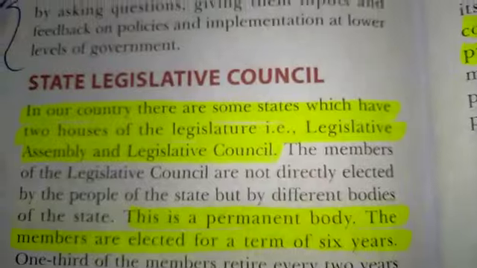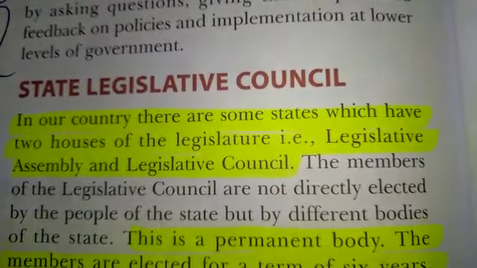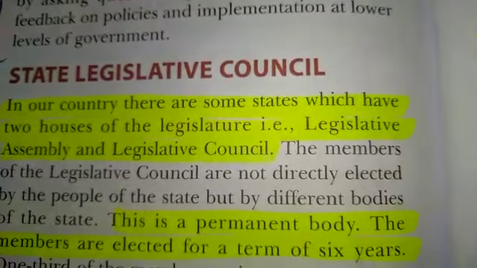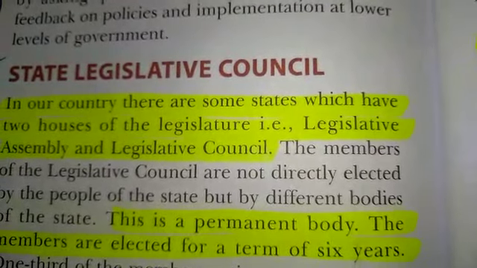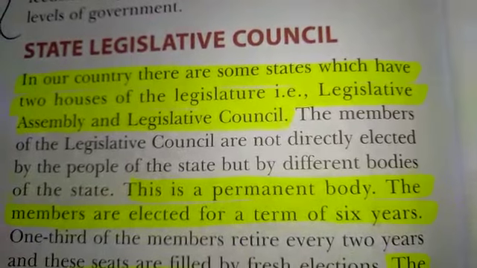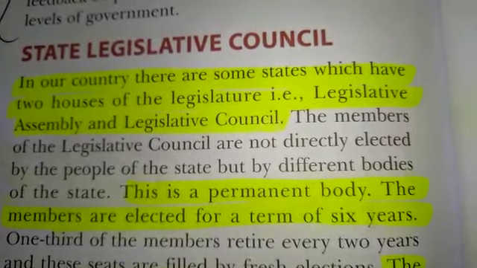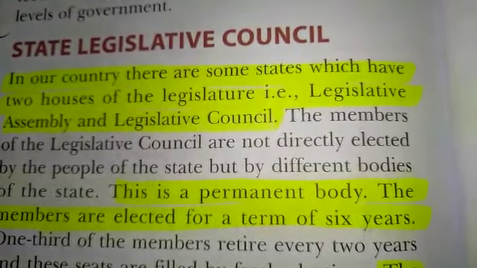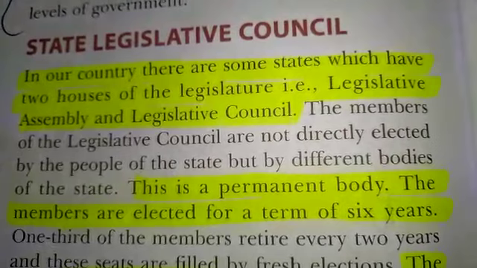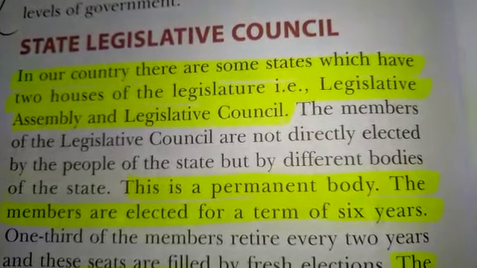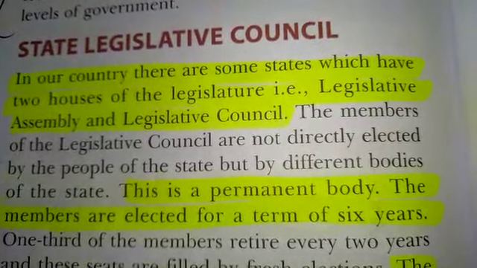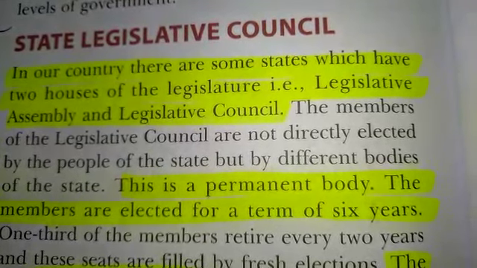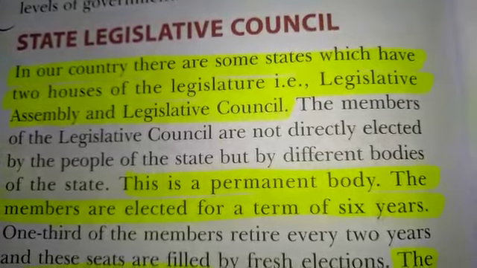Now we come to the State Legislative Council. In our country, there are some states which have two houses of the legislature, that is the Legislative Assembly and the Legislative Council. The members of the Legislative Council are not directly elected by the people of the state, but by different bodies of the state. Some states are so big that one Legislative Assembly cannot conduct all the functions properly. So, a Legislative Council is required, but the selection of these members is not done directly by the people.